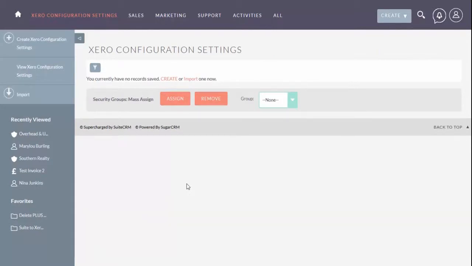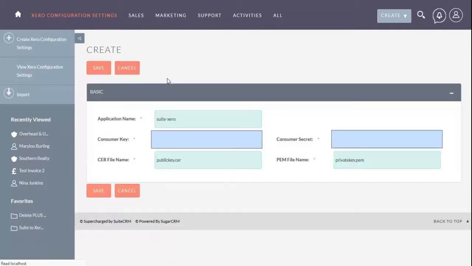module. Click on the Create link and fill in all the available fields. If this step is not completed correctly, your SuiteCRM installation will not connect to your Xero installation. Click on the Save button when done.